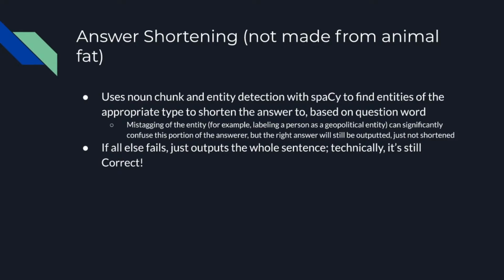So this is all fine and great that we can find the correct sentence where we want to extract our answer from, but we want to further hone in on what our actual answer is, what the actual actionable text is. In order to do that, we were able to use noun chunk and entity detection within spaCy to find entities of the appropriate type, which allowed us to cut out all of the unnecessary words. This could cause problems if the entity is mistagged, for example, if it thinks a person is a geopolitical entity. But the right answer will still be outputted, as in it would get to the right sentence, but it just won't be shortened properly. If all else fails, it will just output the whole sentence, because technically it's still correct.